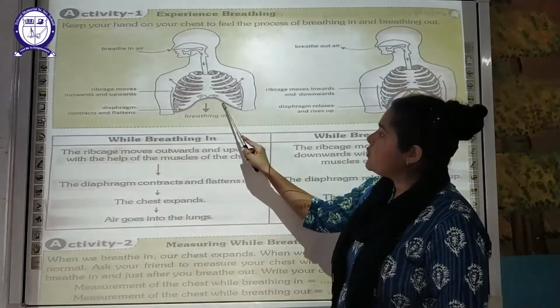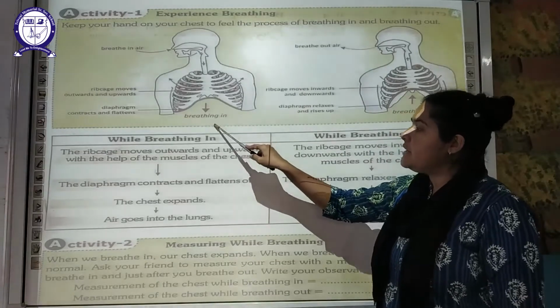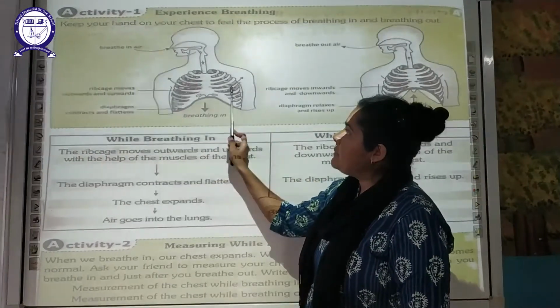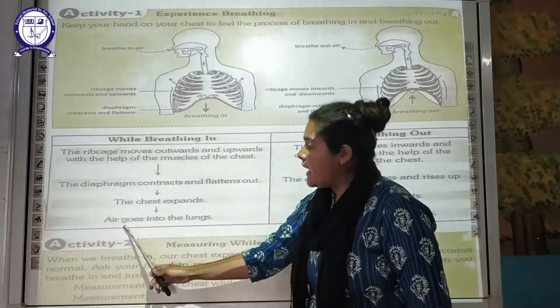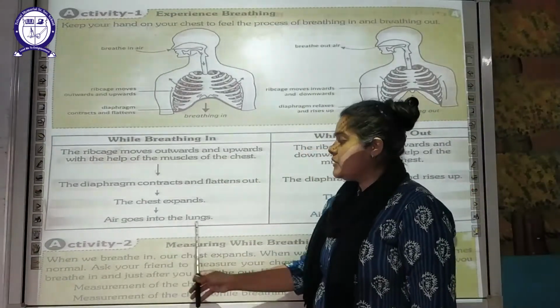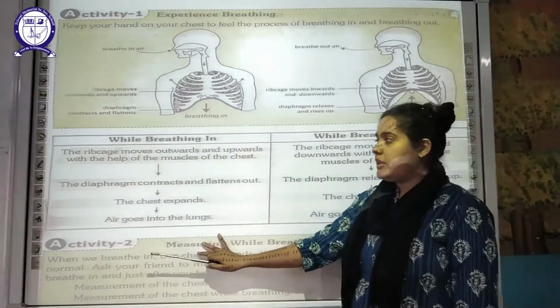So this diaphragm, it will contract and it will move in the downward direction. It becomes flattened down. Because of this, what is happening? The chest is expanding, space is being created, and then the air comes into the lung. Okay, this is what is happening when we breathe in the air.